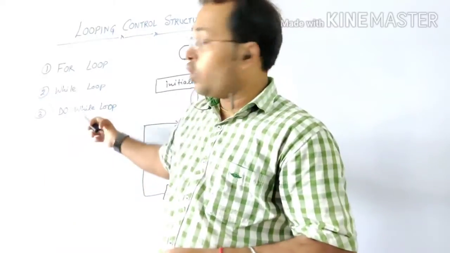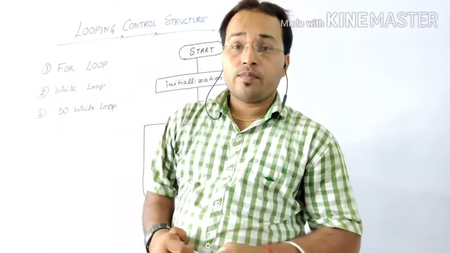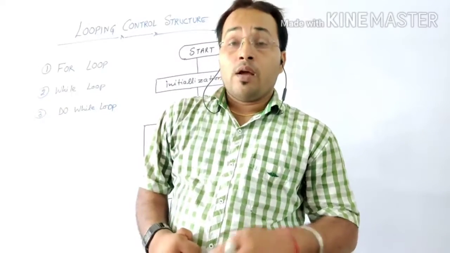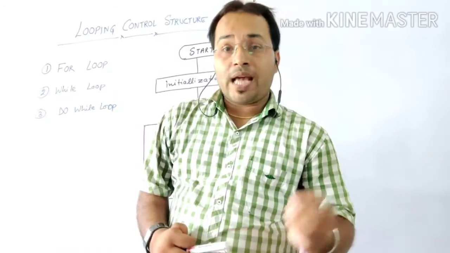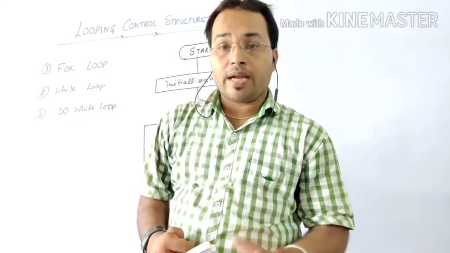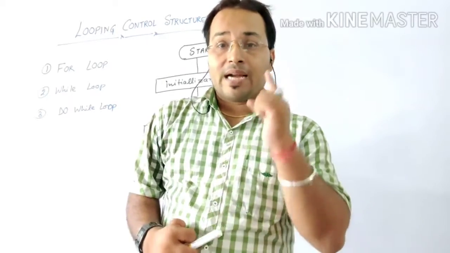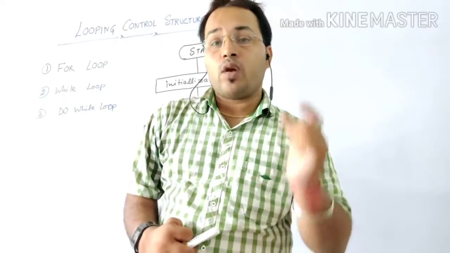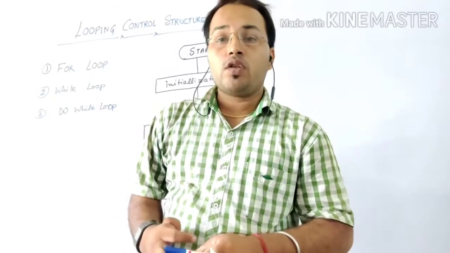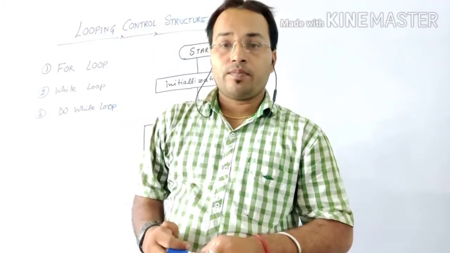The last loop is do while loop. What does do while loop suggest to us? Whenever we have to execute our statement at least one time, in that situation we will use do while loop.